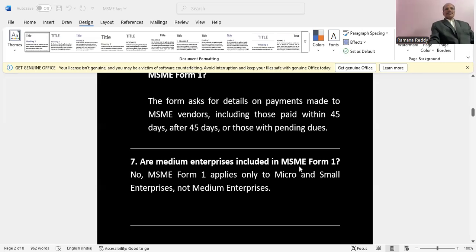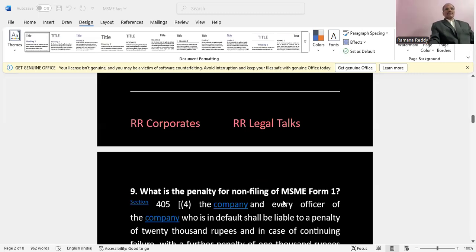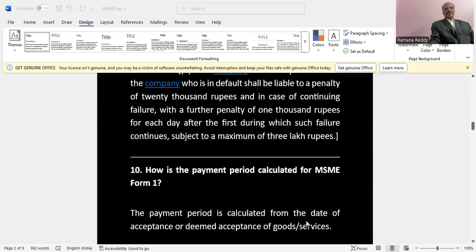Are medium enterprises included in MSME Form 1? No. MSME Form 1 applies only to micro and small enterprises, not medium enterprises. Another question: what is the penalty for non-filing of MSME Form 1 as per the Companies Act? Under Section 405, subsection 4, the company and every officer of the company who is in default shall be liable to a penalty of 20,000 rupees, and in case of continuing failure, a further penalty of 1,000 rupees for each day after the first during which such failure continues, subject to a maximum of 3 lakh rupees. So the maximum penalty is 3 lakh.